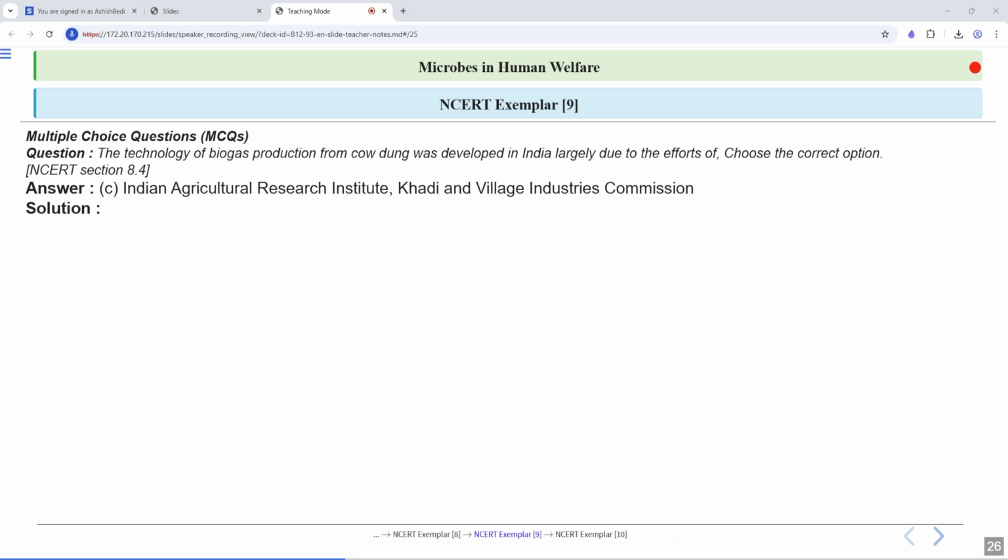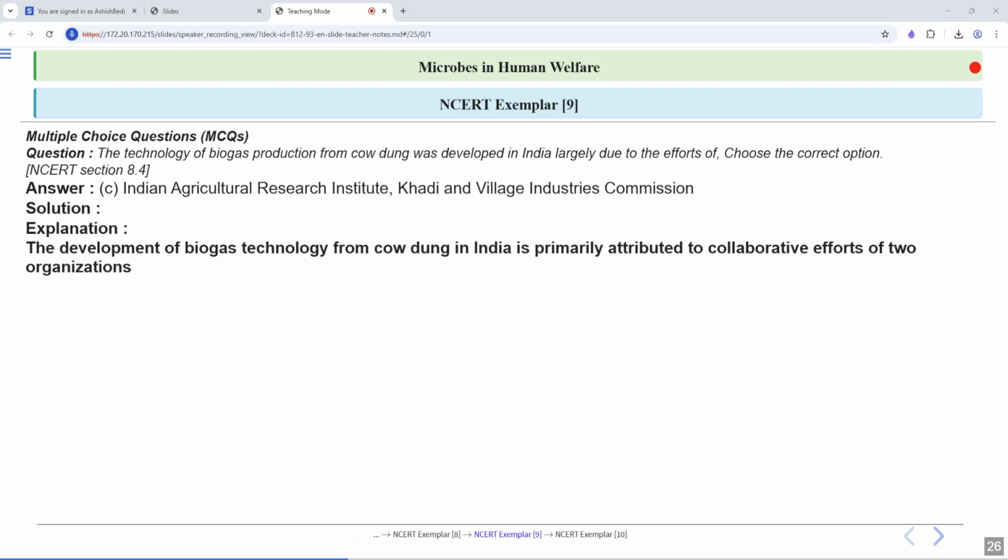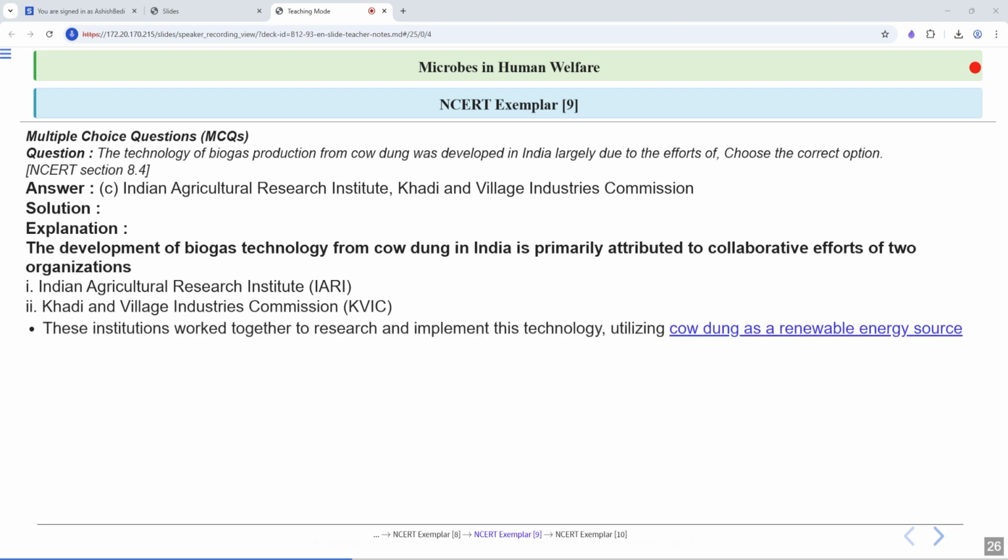So Indian Agriculture Research Institute and a governmental agency, Khadi and Village Industries Commission, they contributed to the development of this technology of biogas in India. Let's have a look at the explanation. The development of biogas technology from cow dung in India is primarily attributed to the collaborative efforts of two organizations, Indian Agriculture Research Institute and Khadi and Village Industries Commission. These institutes worked together to research and implement this technology utilizing cow dung as a renewable energy source.